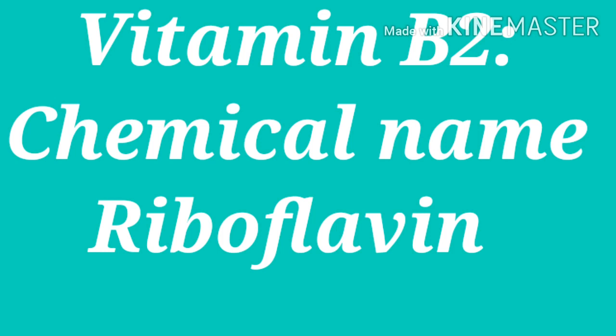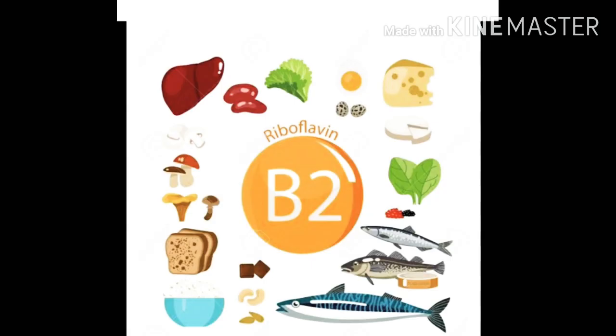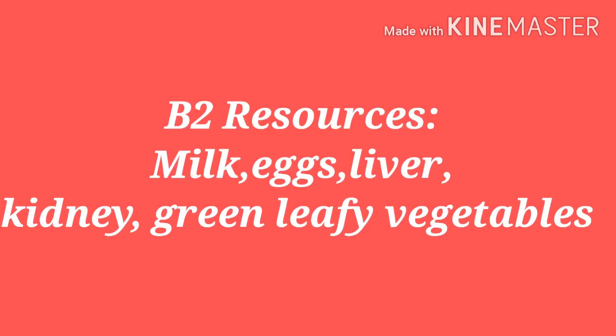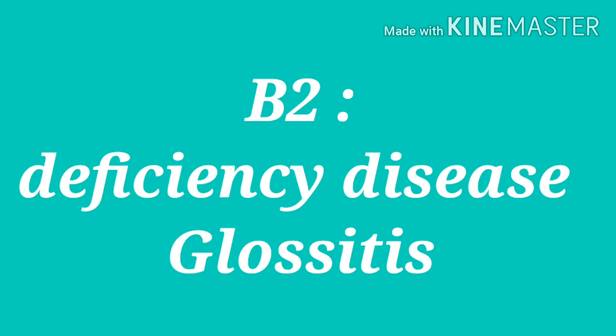Next vitamin is B2. Chemical name of B2 vitamin is riboflavin. Resources of vitamin B2 are milk, eggs, liver, kidney, green leafy vegetables, fishes. Due to the deficiency of B2 vitamin, glossitis disease will be caused.